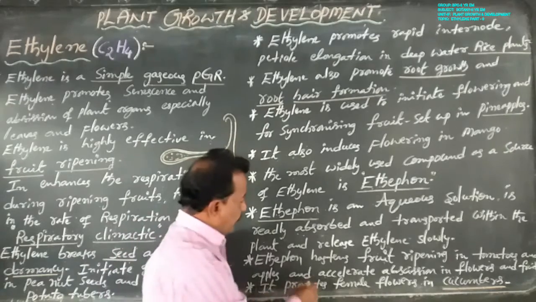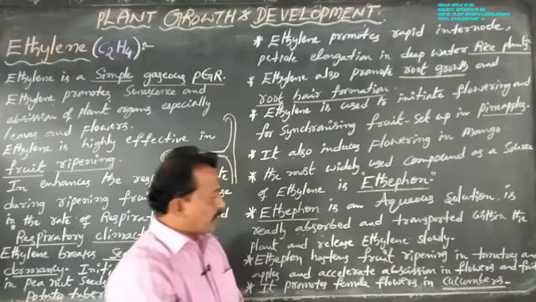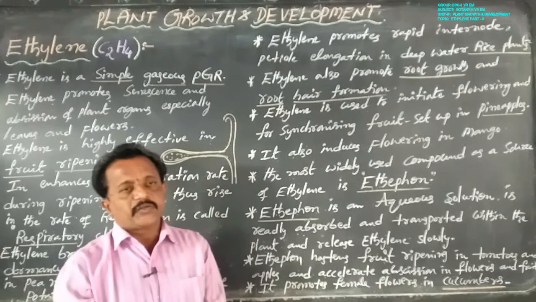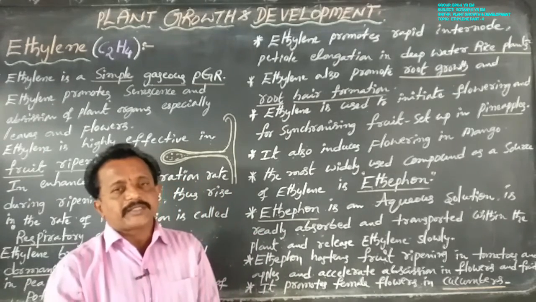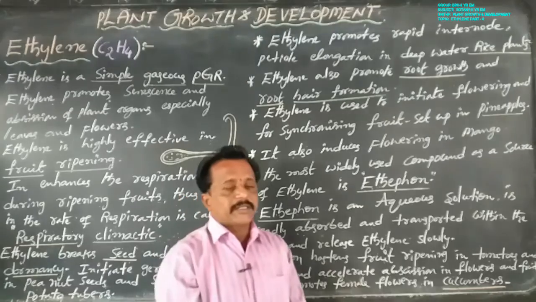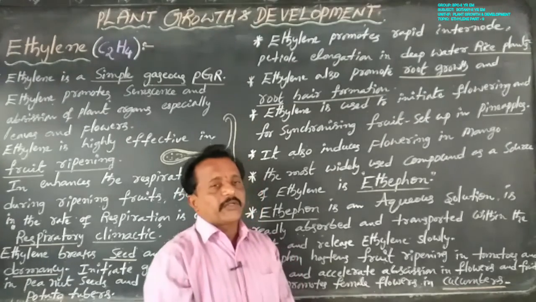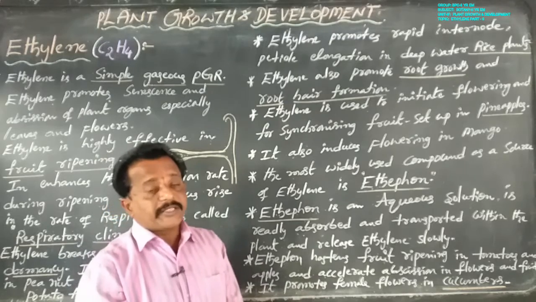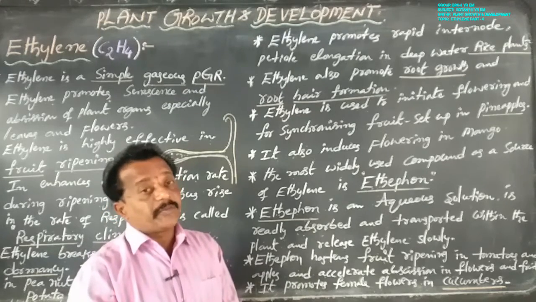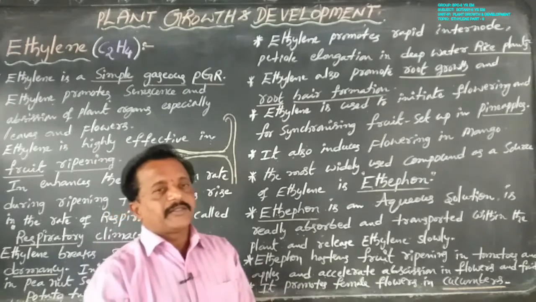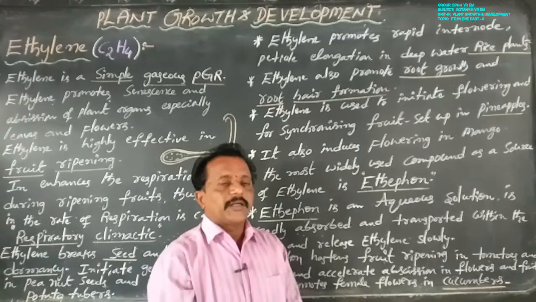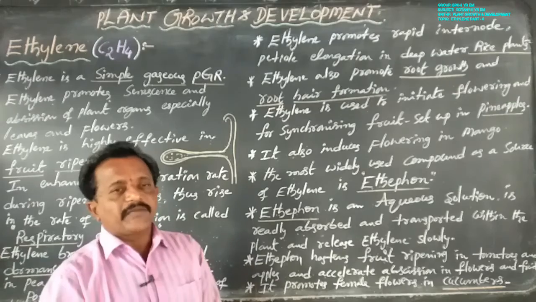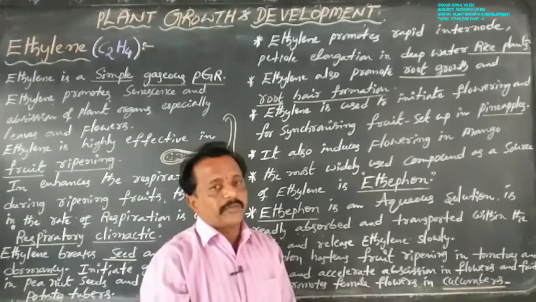And the last one here: ethylene also promotes female flowers in cucumbers, but male flowers in cucumbers are promoted by cytokinins or gibberellins. Gibberellins always promote the male flowers in cucumbers, but ethylene always promotes the female flowers in cucumbers.